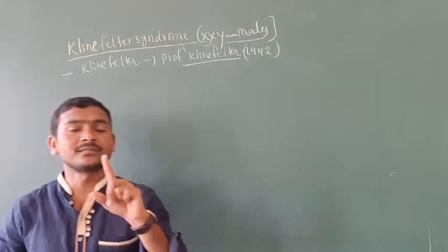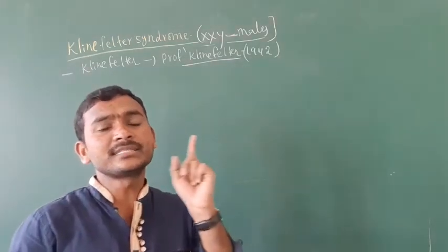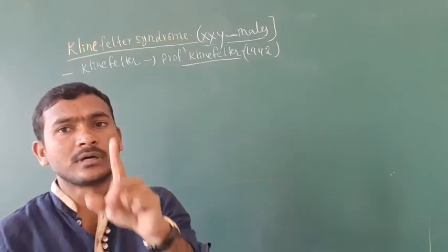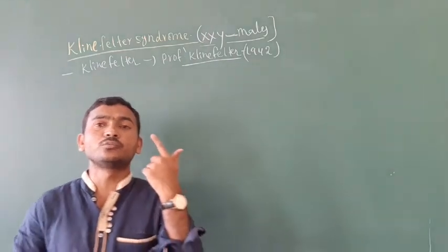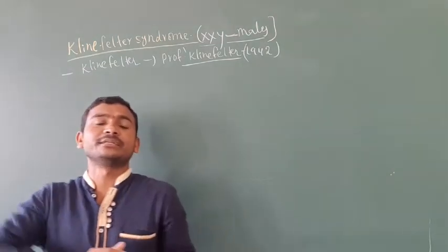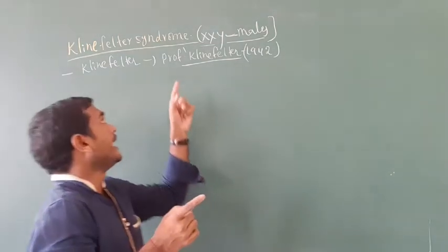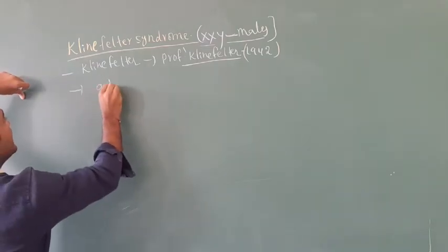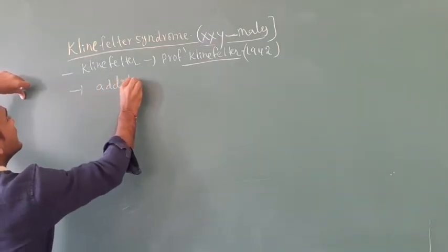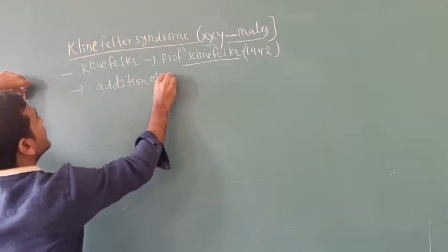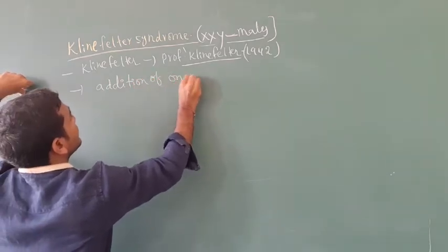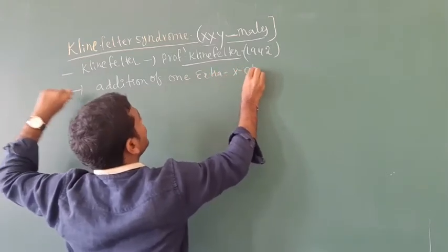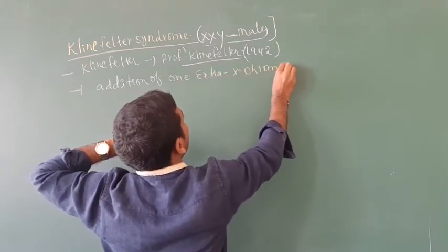The addition of one extra chromosome to our diploid condition. So here is the addition of one extra X chromosome.